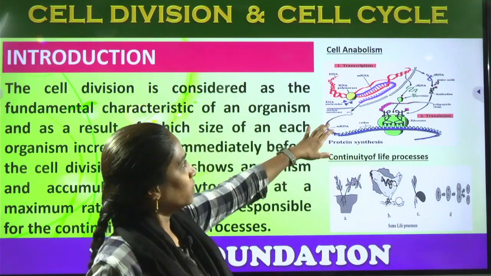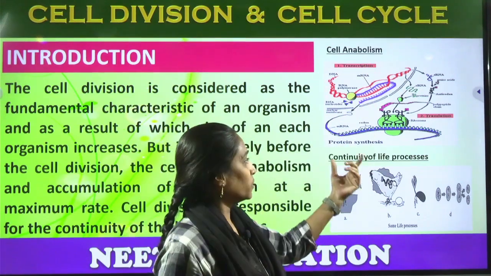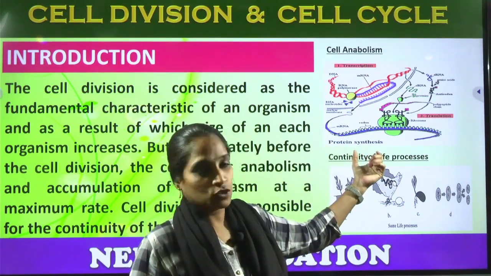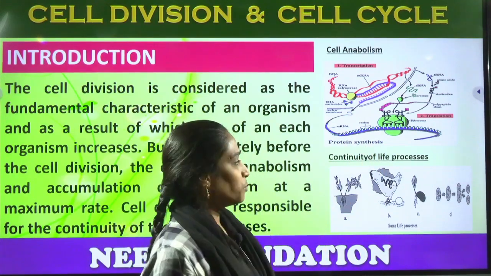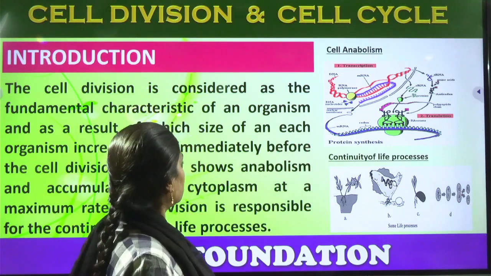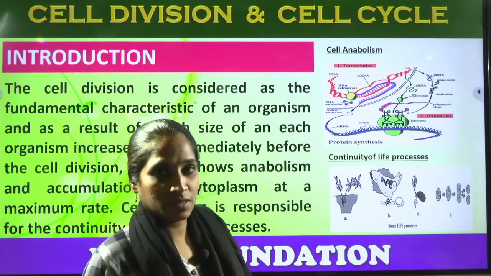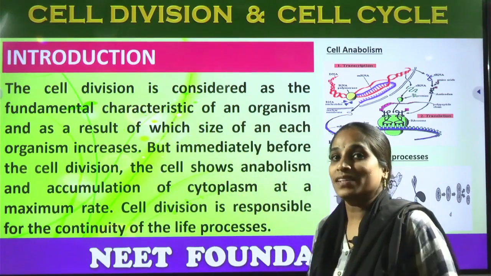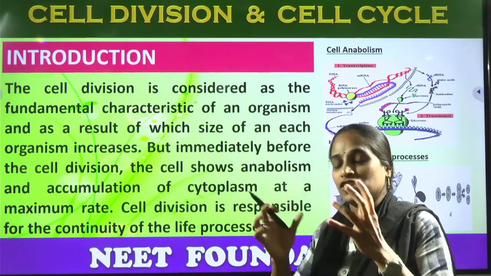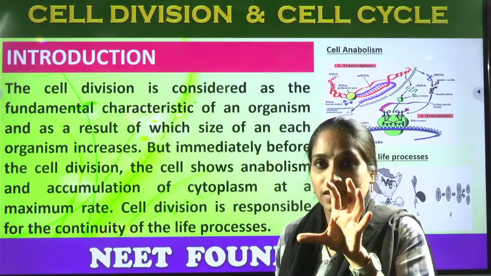See here, the picture indicates that this is cell anabolism, nothing but protein synthesis. So the cells are getting ready themselves for the division process. Here the cell shows anabolism and accumulation of cytoplasm. In each and every cell, whether the animal cell or the plant cell, we can observe a suspension of cell organelles inside the cytoplasm.